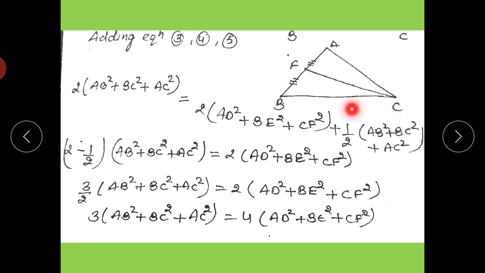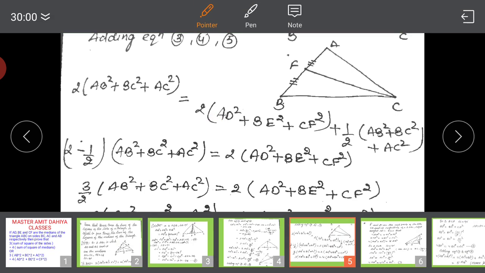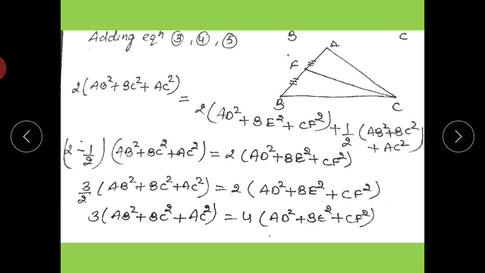If we transpose this number to that side, then this is plus here, and when we transpose, we get the minus. So AB square plus BC square plus AC square is common on both sides. What is left is 2 minus half on that side, equal to 2 times of AD square plus BE square plus CF square. 2 minus half is 3 by 2, so 3 by 2 of AB square plus BC square plus AC square is equal to 2 times of AD square plus BE square plus CF square.